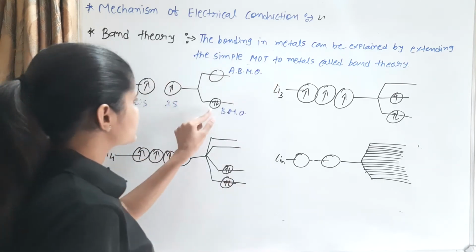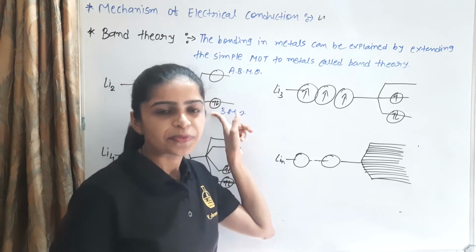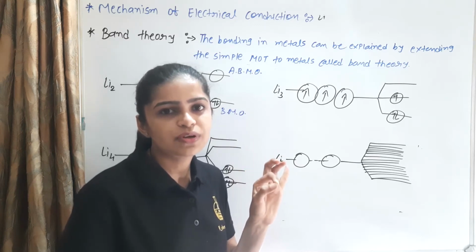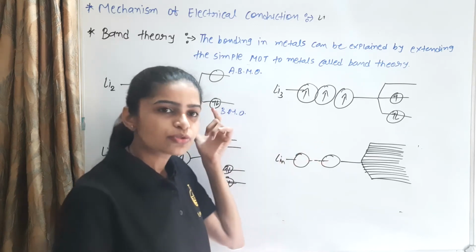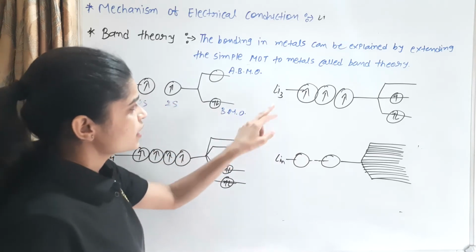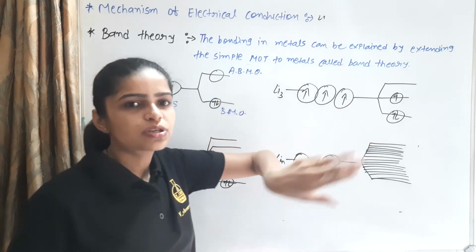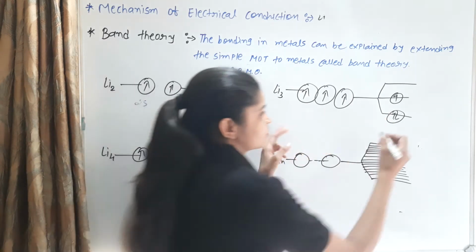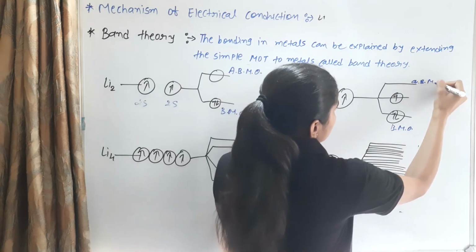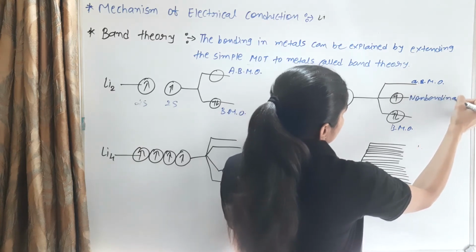Two electrons reside in the bonding molecular orbital because of the Aufbau principle. The Aufbau principle says that the lowest energy level is filled first, then the higher energy level. So that way, two atomic orbitals give two molecular orbitals. Then for Li3, three atomic orbitals give three molecular orbitals: a bonding molecular orbital, an anti-bonding molecular orbital, and this is the non-bonding molecular orbital.